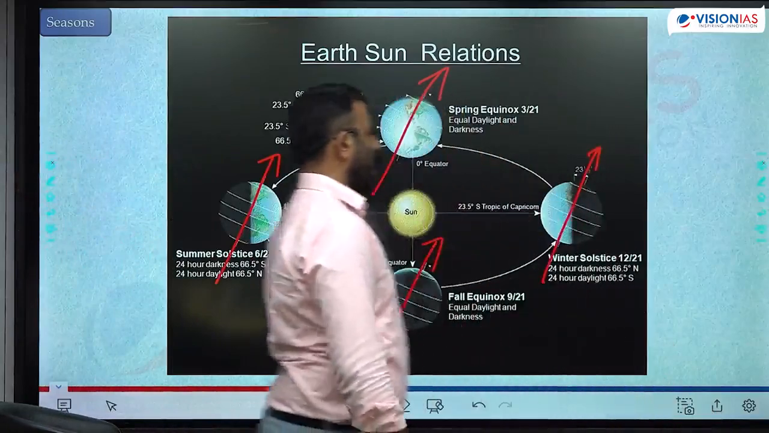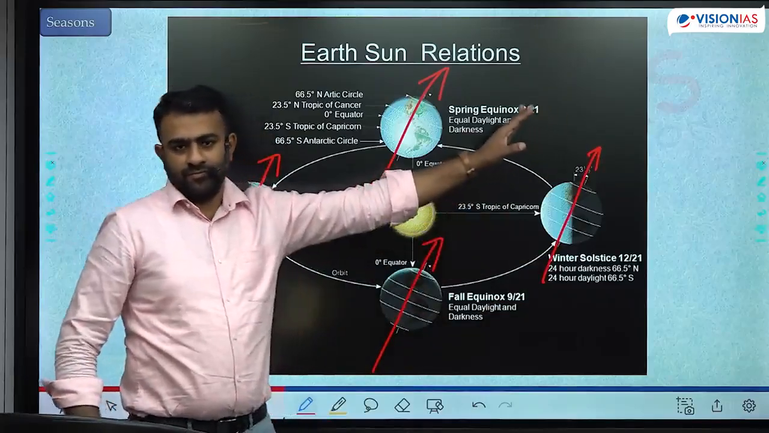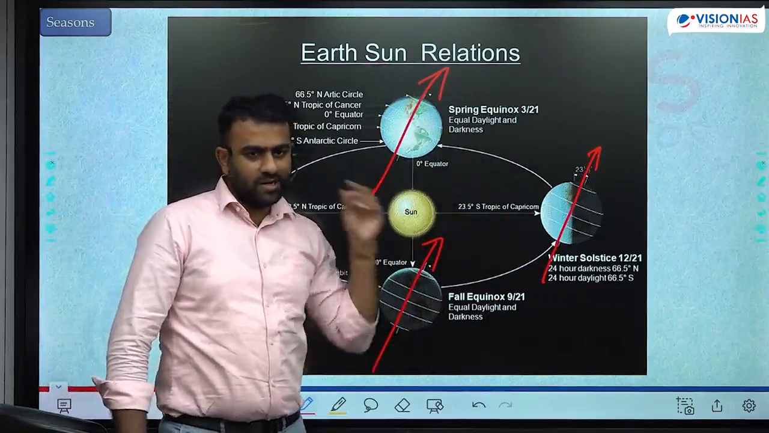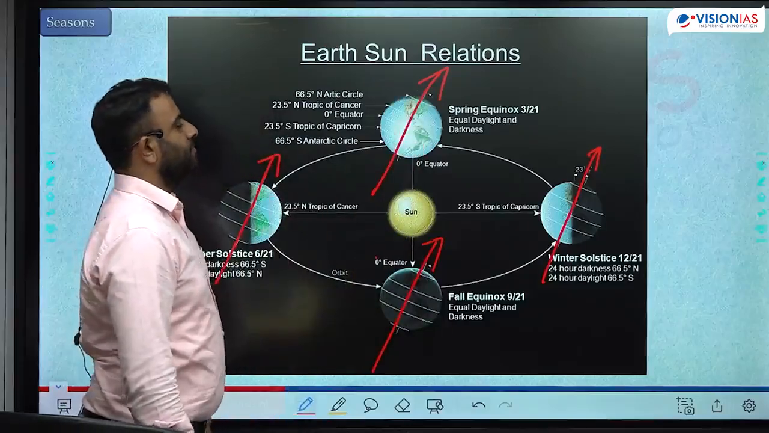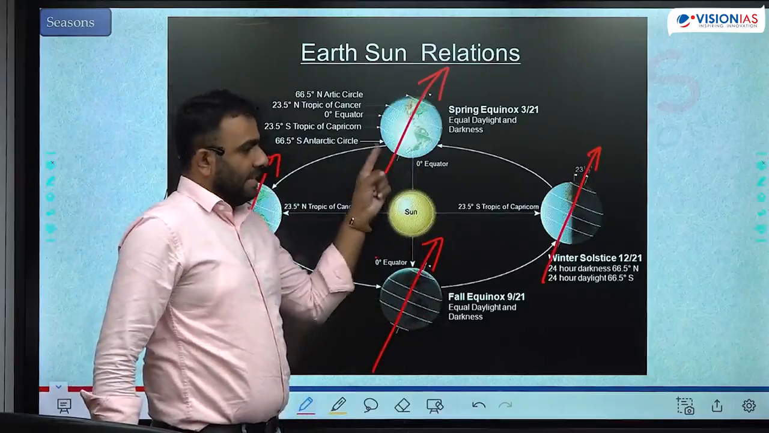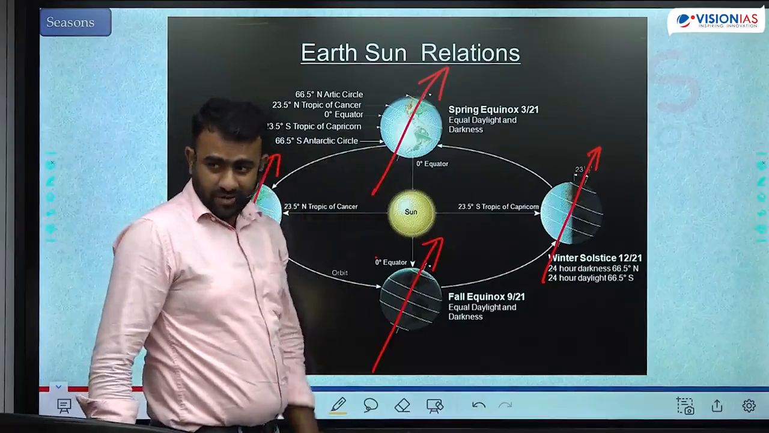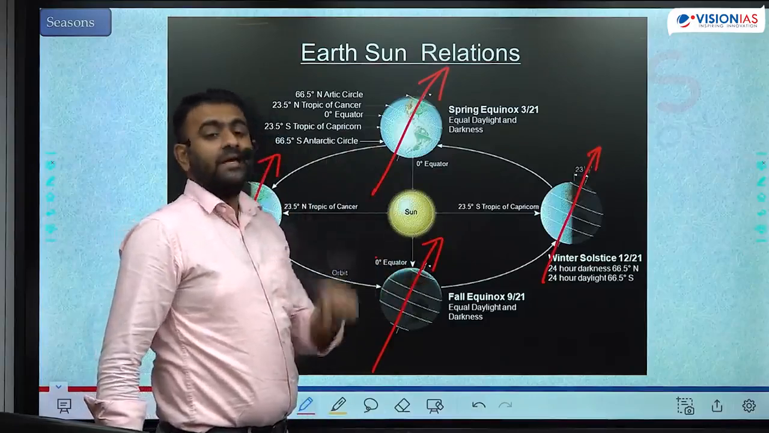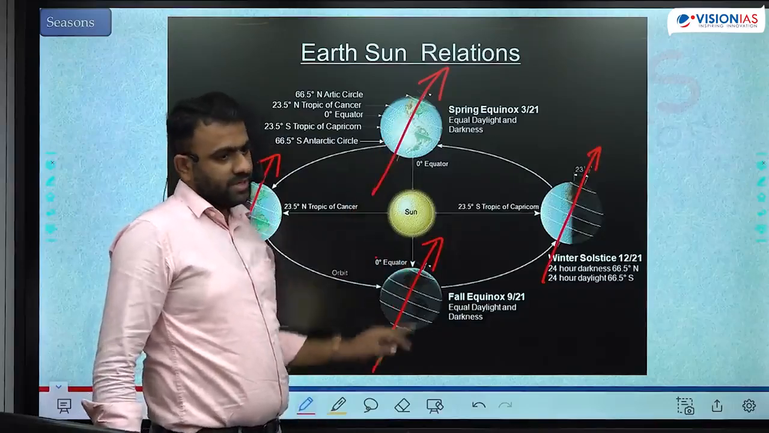Now, in between the positions come the spring equinox and autumnal equinox. In case of spring equinox, we have equal length of day and night in every latitude. That is the meaning of equinox. 12 hours of day, 12 hours of night in every latitude. Fine? That is equinox here, equinox here.